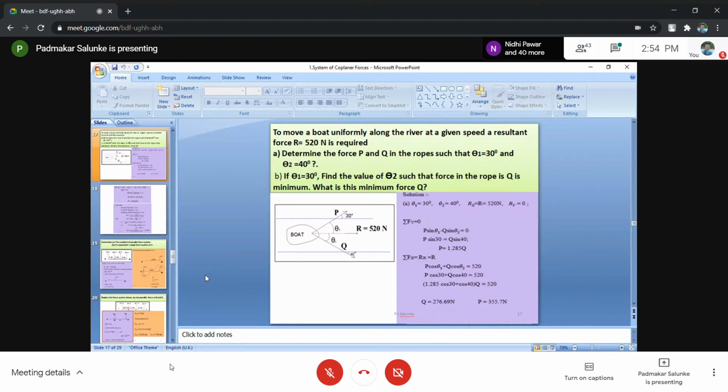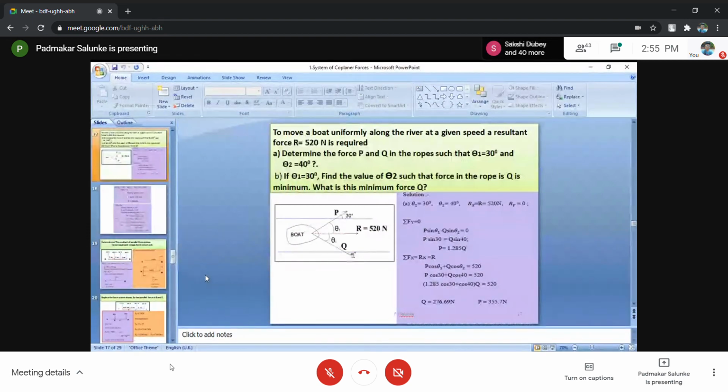And hence, your equation becomes P cos 30 plus Q cos 40 equals 520. The value of P in terms of Q, you have already seen, is 1.285 Q multiplied by cos 30, plus Q cos 40 equals 520.